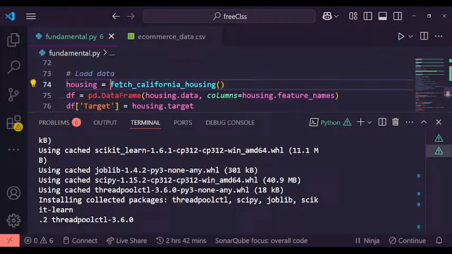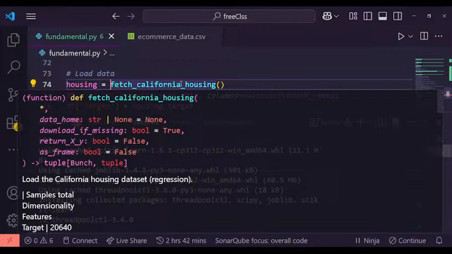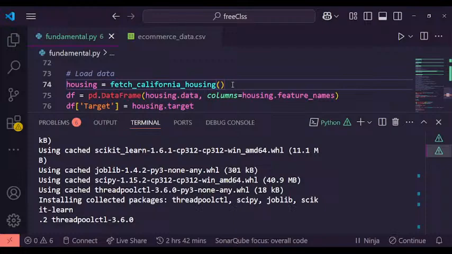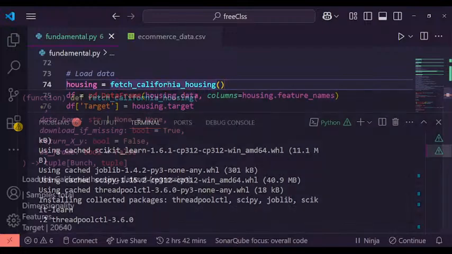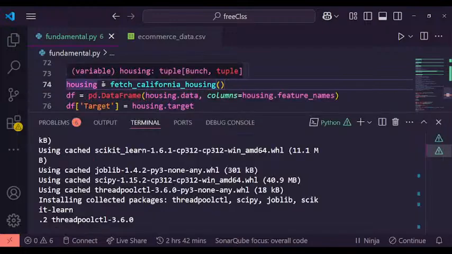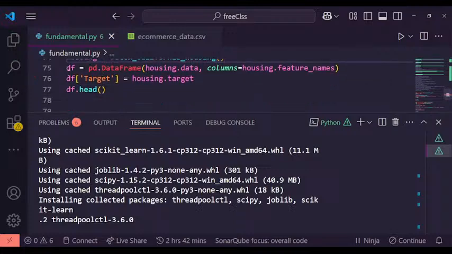Because it's an object, you can see it here. The parentheses there allow us to call the method, creating an object of this dataset.